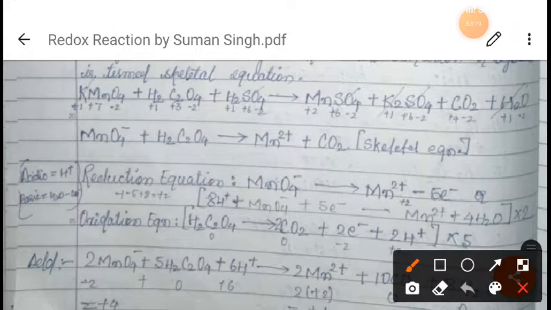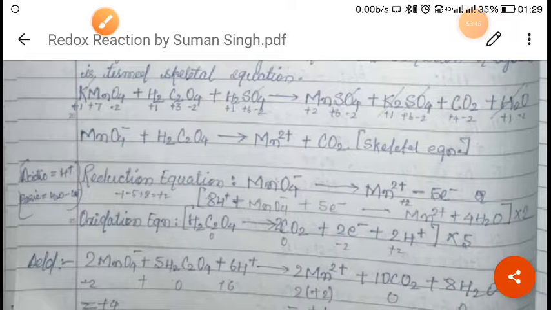As you can see, I have written for K +1, for manganese +7, for oxygen -2. Here hydrogen +1, carbon +3, oxygen -2. Here hydrogen +1, sulfur +6 and oxygen -2. Here manganese +2, sulfur +6, oxygen -2. Potassium +1, sulfur +6 and oxygen -2. Carbon +4, oxygen -2. Hydrogen +1, oxygen -2. I have written each and every oxidation state of each and every element.